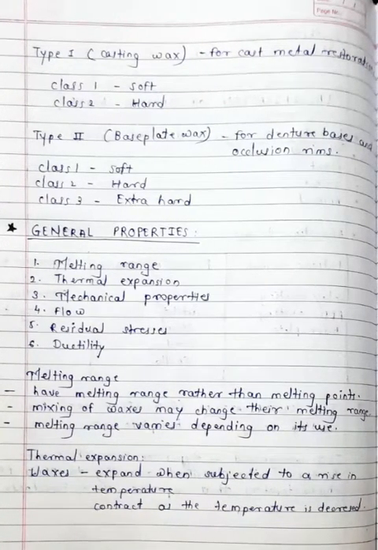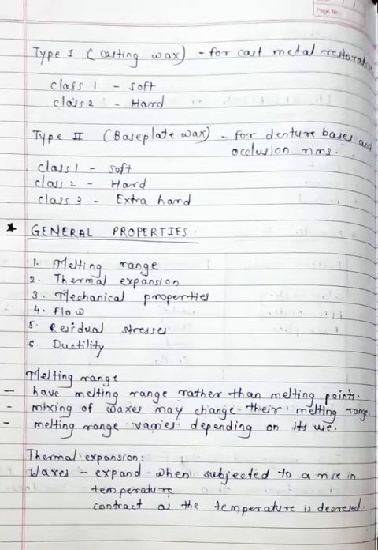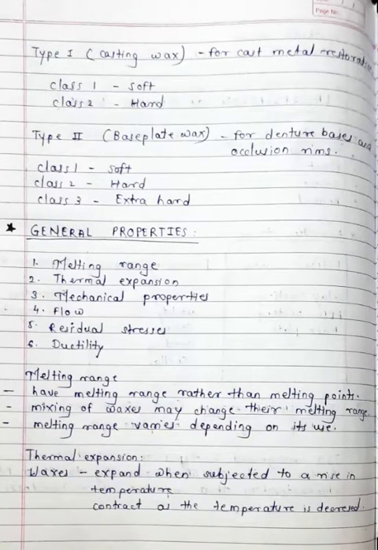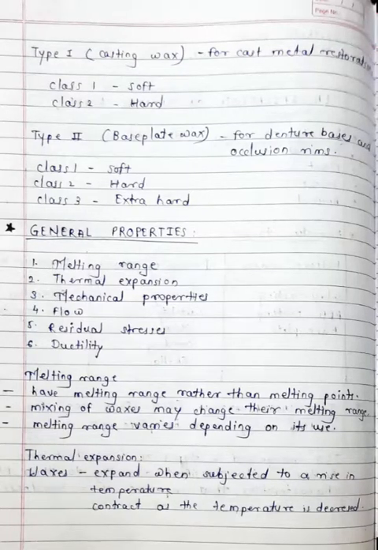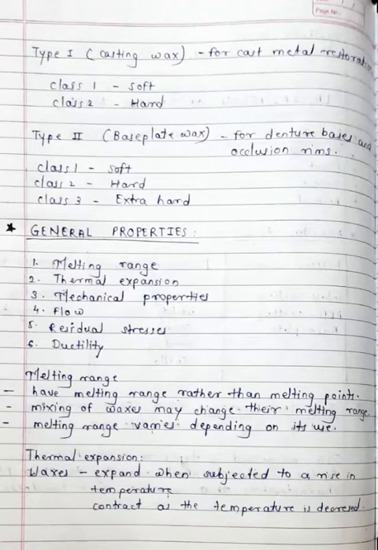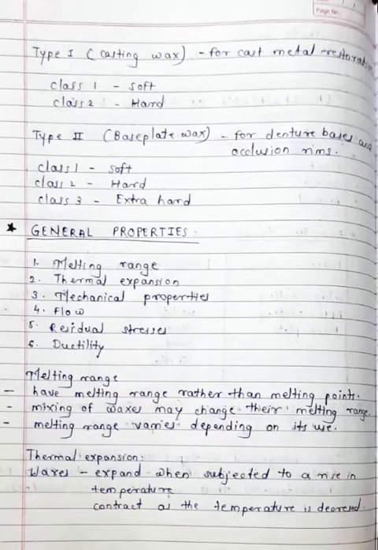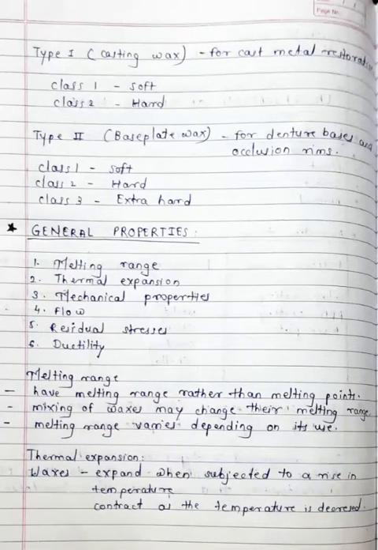Now we will discuss each and every property. Now the melting range. Waxes have a melting range rather than a melting point. So waxes don't have a melting point, they have a melting range. Remember it. Mixing of different waxes may change their melting range, so their melting range is not constant.